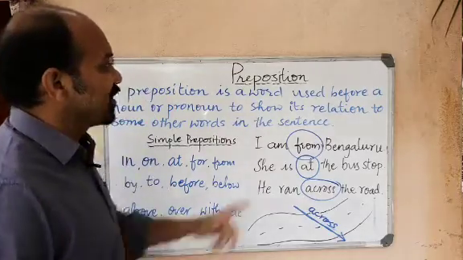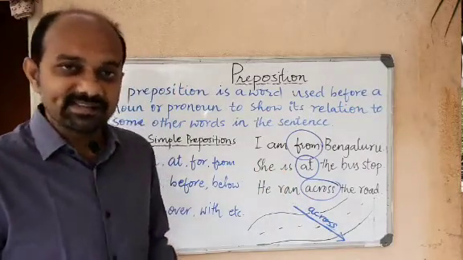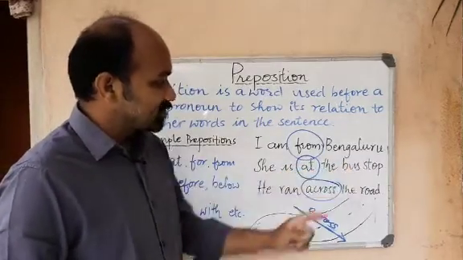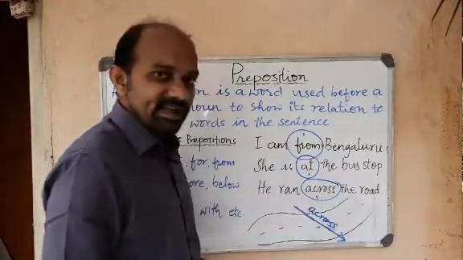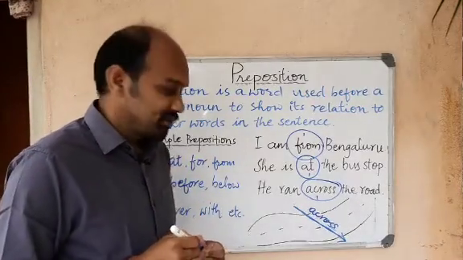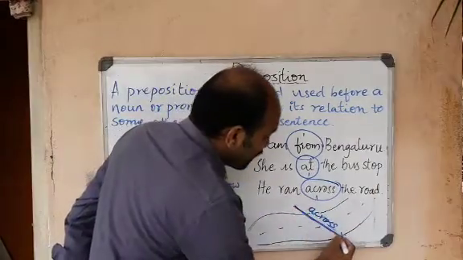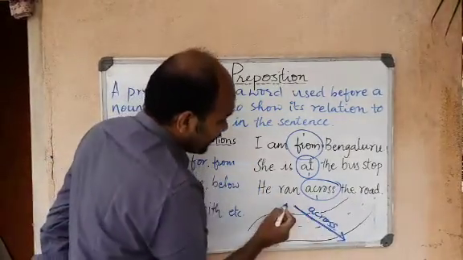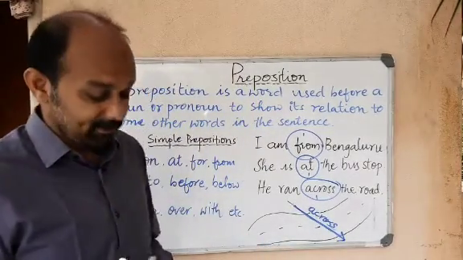So, a preposition is a word used before a noun or pronoun to show its relation to some other words in the sentence. I am from Bengaluru. At the bus stop, across the road. These three in these sentences are prepositions. So, what are the functions of these prepositions? If you say he ran across the road, it shows the movement, direction. So, this is the road. He ran across the road. So, the function of the preposition is clear here.